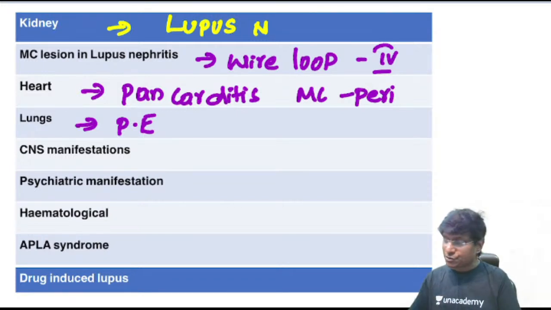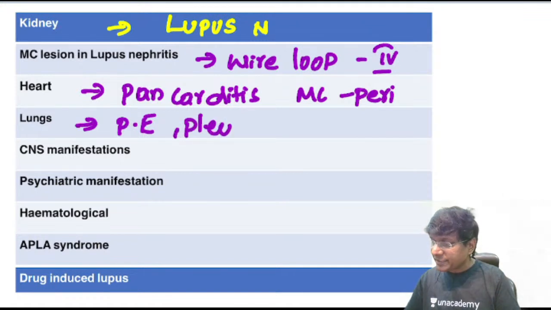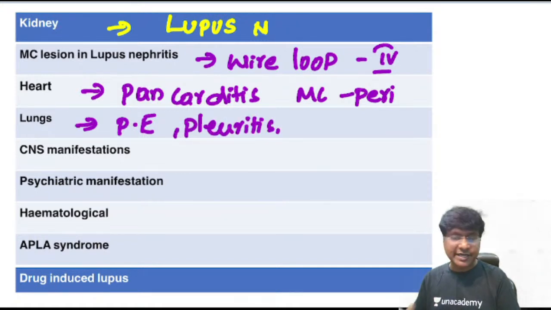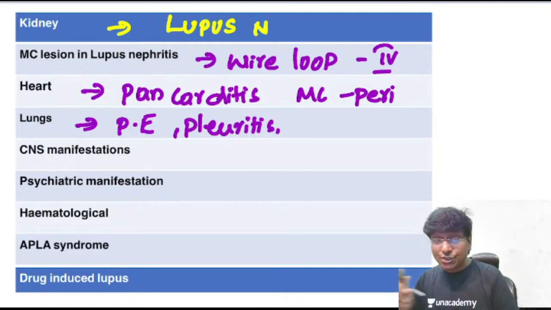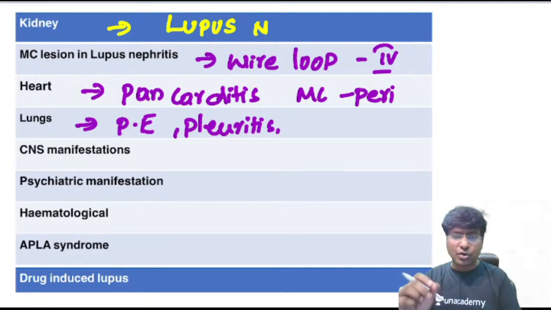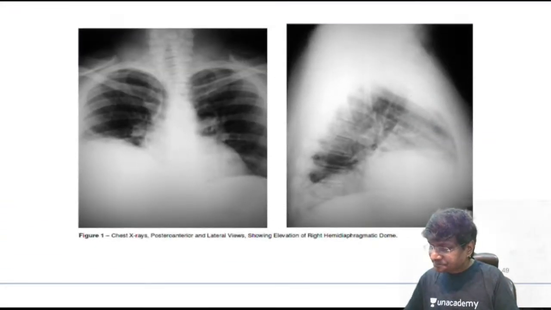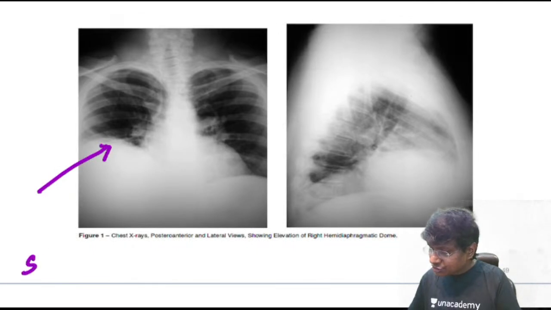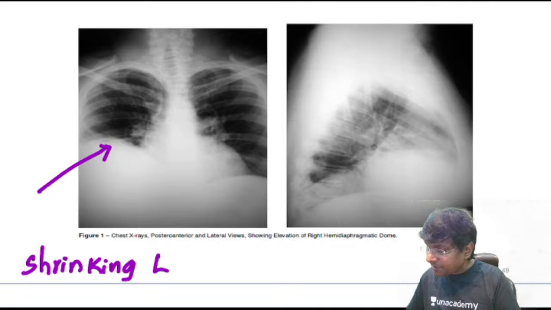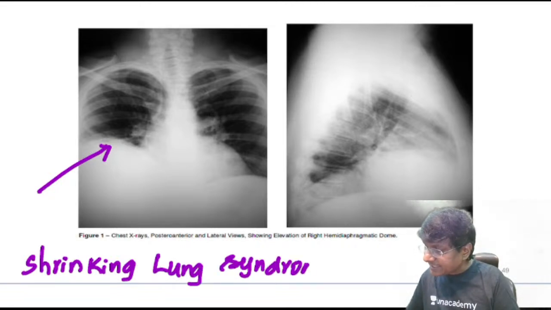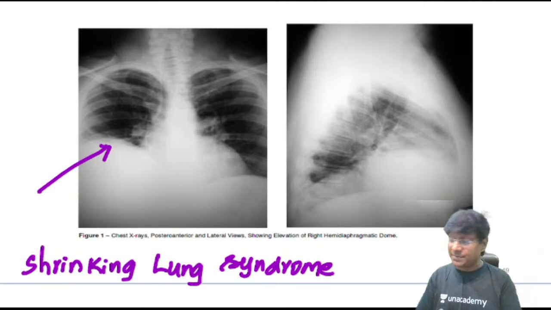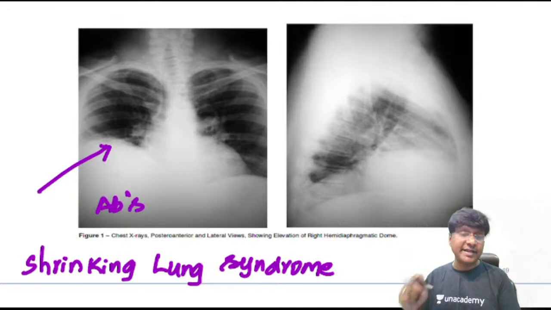Apart from pleural effusion, the individual will also develop pleuritis, with pleuritic type of chest pain, and you have a classical syndrome. And what is that syndrome? That is shrinking lung syndrome. But shrinking lung syndrome is not a common manifestation in SLE. It is a rare manifestation. And why do you get this shrinking lung syndrome? That is due to diaphragmatic myopathy.